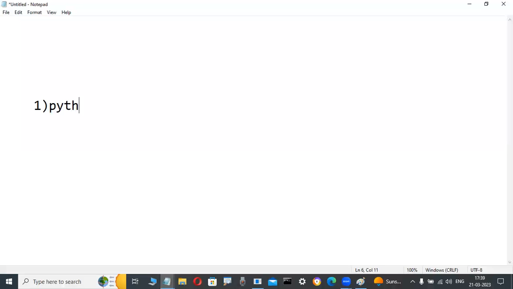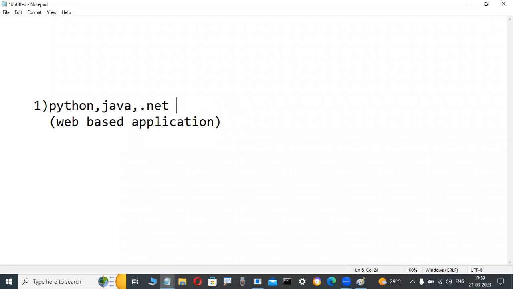Before applying for jobs, some are interested to learn Python, some fellows Java, some .NET, and generally front-end languages. These types of courses are for developing web-based applications and websites. These are application development courses, web-based applications. Not only purely web-based, we develop applications through these courses. But those who learn these courses attend interviews.